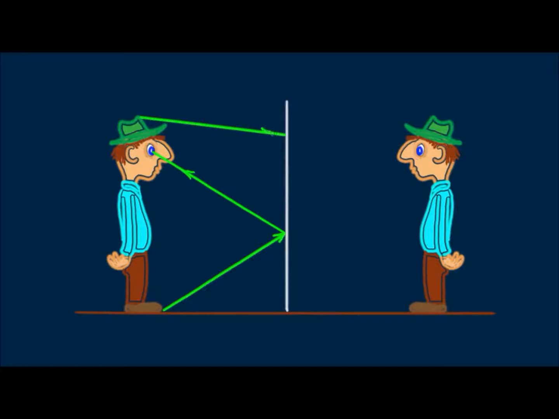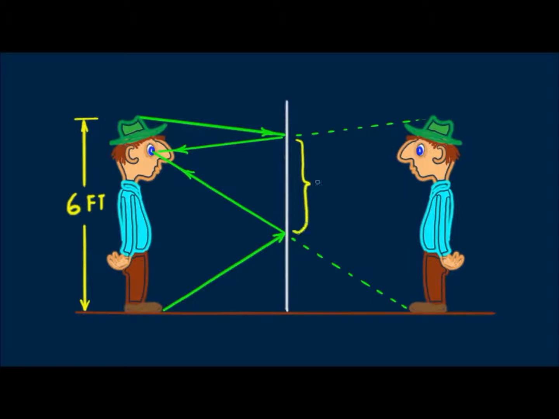Let's look at light from his hat that reaches the mirror. Of the many possibilities, only this ray will reflect from the mirror to Blinky's eye. What does Blinky Bill see? The lower ray extends to his twin's feet. To Blinky Bill, light from his twin's feet is what reaches his eye. Likewise with light from his hat, which appears to come from Blinky Bill's twin. If Blinky Bill is 6 feet tall, how tall is the part of the mirror that provides a full-height image? Can you see it's 3 feet?